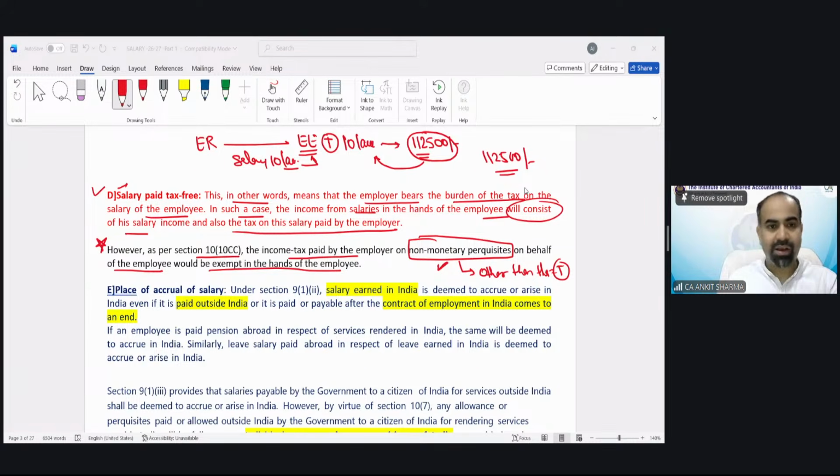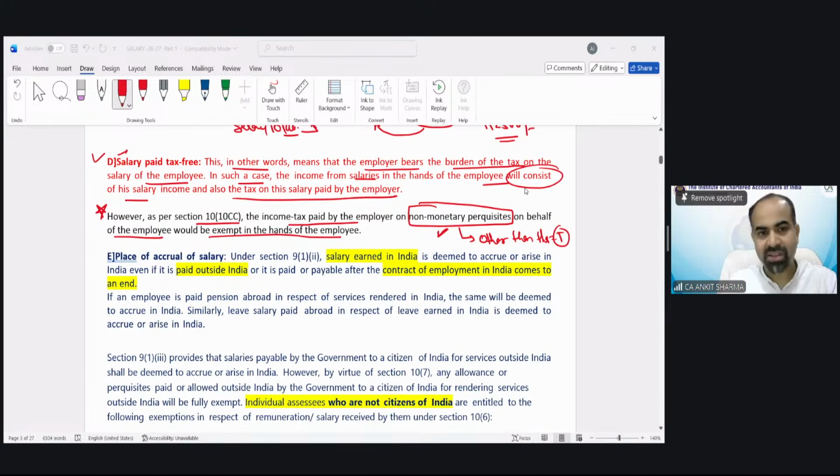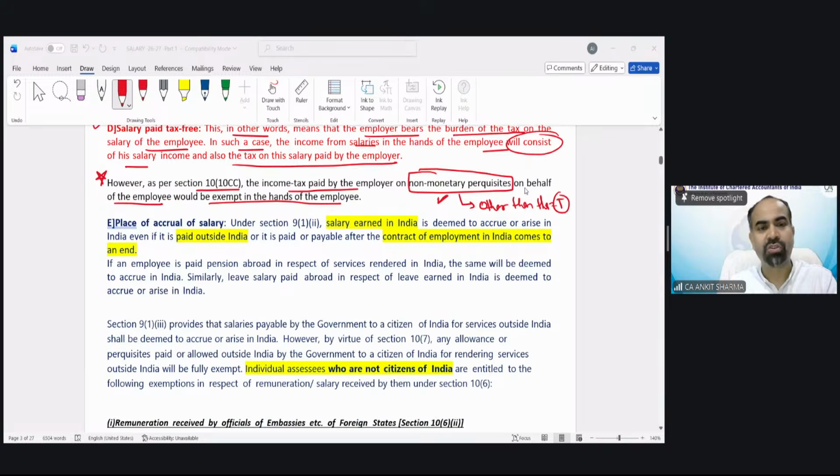So that was point number D we have discussed. And as I've told you, do not worry about this point. We are going to discuss this point when we go through the perquisite provisions.